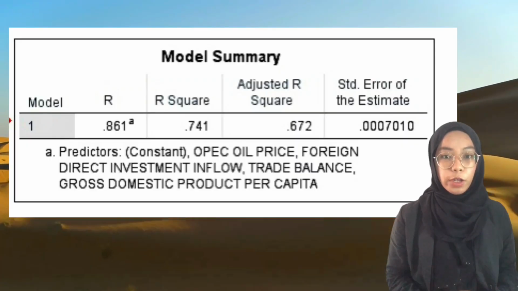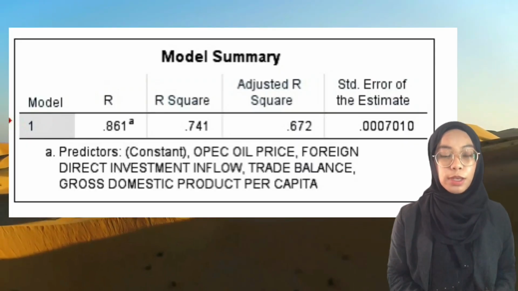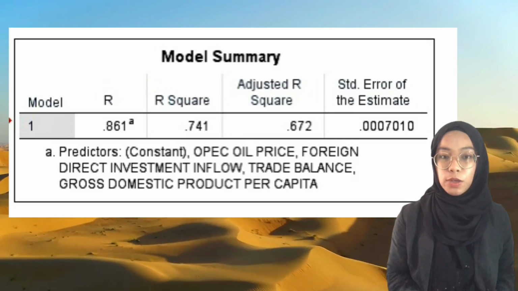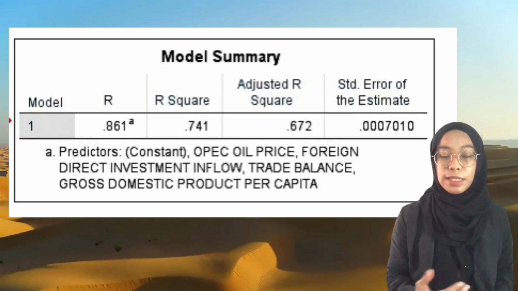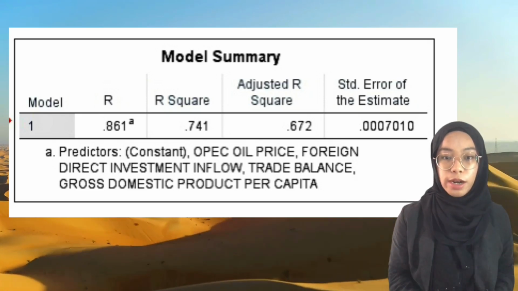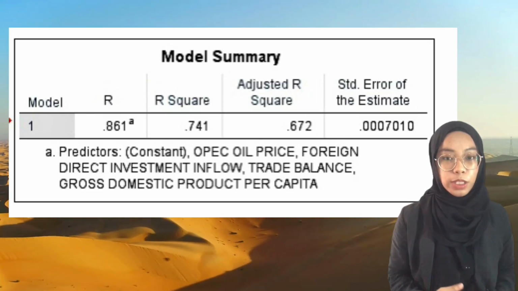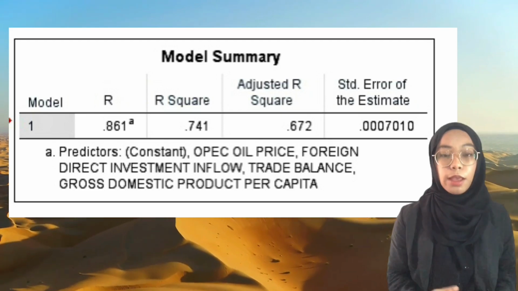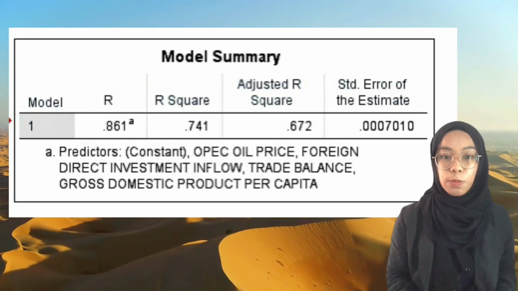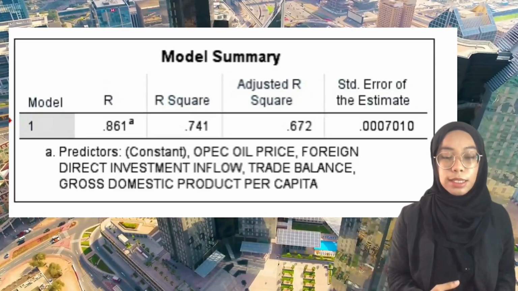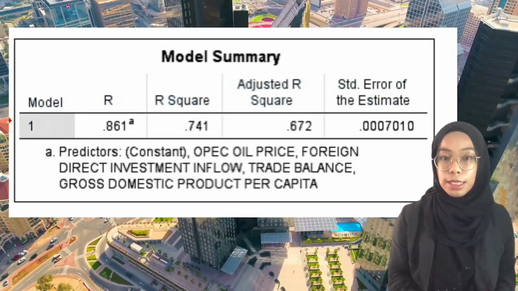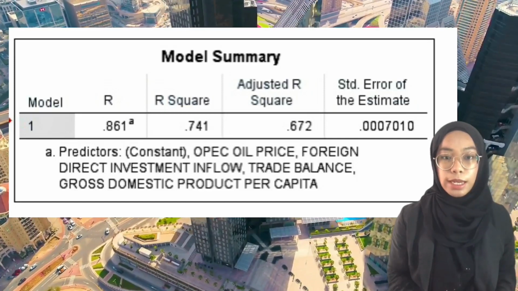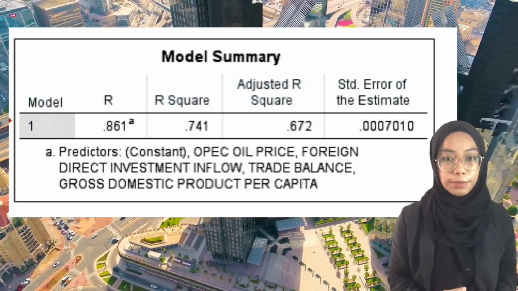Next, as for the model summary, the R-square value is 0.741, which shows that 74.1% of the variation in exchange rate variability is explained by OPEC oil price, foreign direct investment inflow, trade balance, and gross domestic product per capita. The adjusted R-square is 0.672, which shows that 67.2% of the variation in exchange rate variability is likely explained by the independent variables.